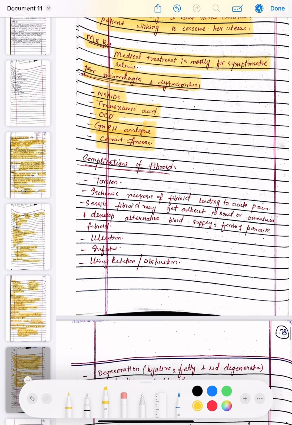The complications of fibroid are torsion and ischemic necrosis of the fibroid leading to acute pain. A sessile fibroid may get adherent to bowel or omentum and develop an alternative blood supply, forming a parasitic fibroid.